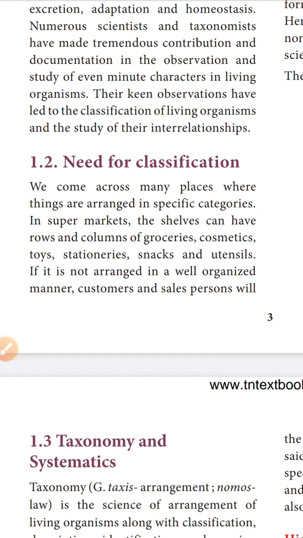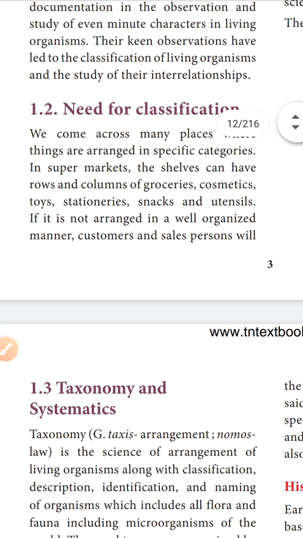Why is classification needed? We come across many places where things are arranged in specific categories. Categories means divisions. For example, in a supermarket, you see many rows and columns. What columns are present? Cosmetics, toys, stationery, snacks and books. There are many rows and columns present.